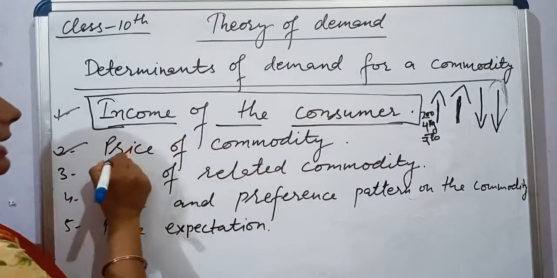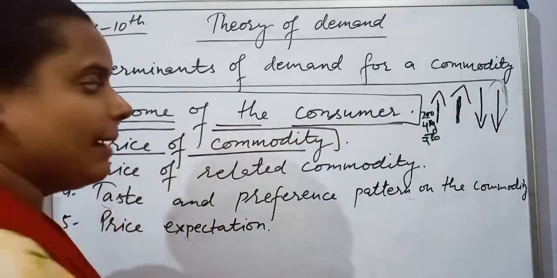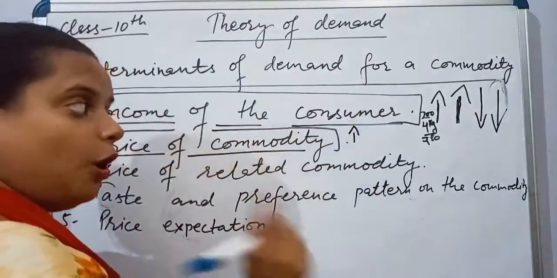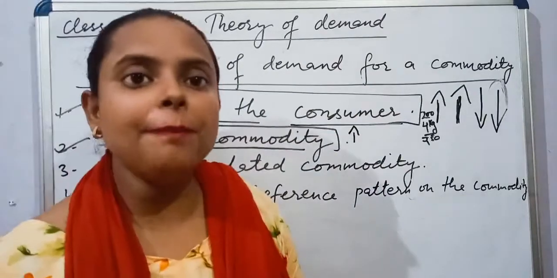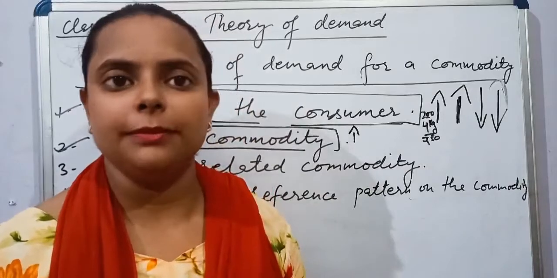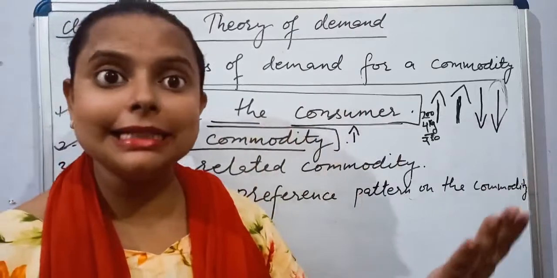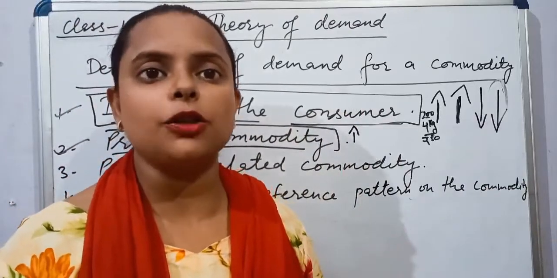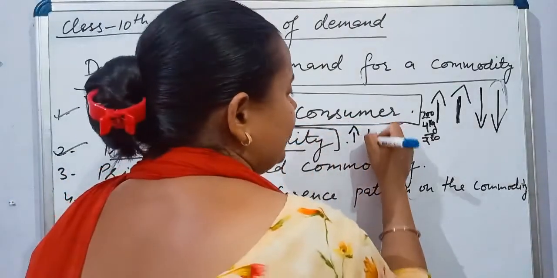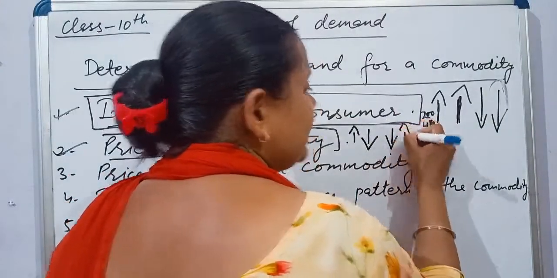Second, price of a commodity. The law of demand states that if the price of a commodity increases, the demand for that particular commodity starts falling. As the price of the commodity increases, its demand starts falling.